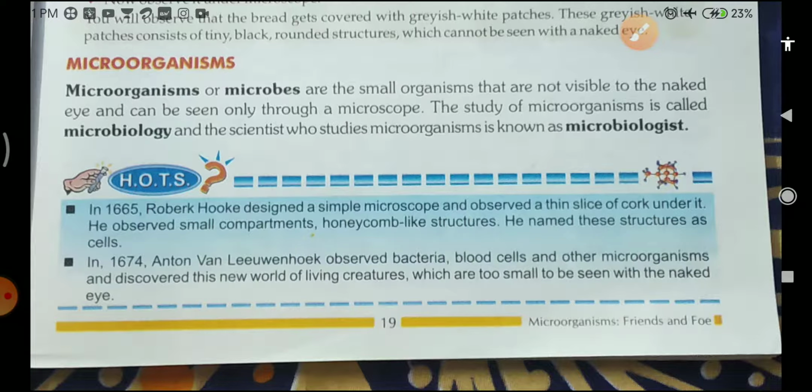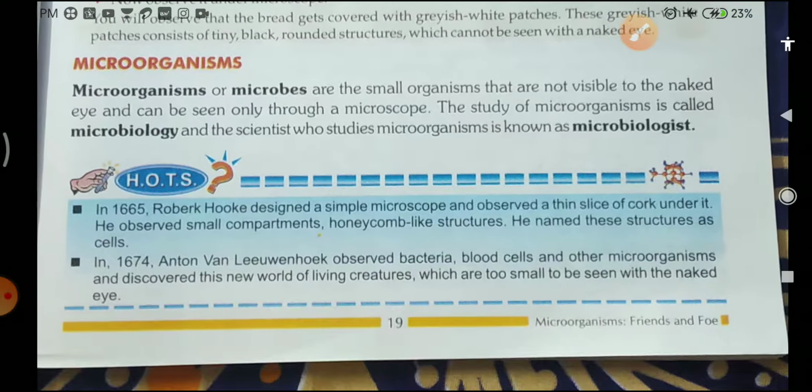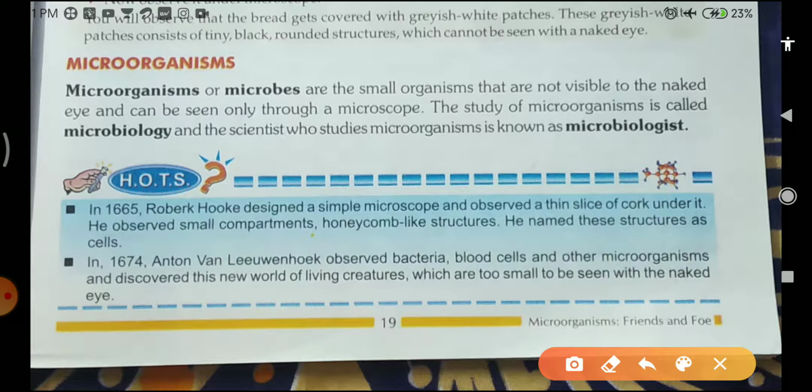Robert Hooke observed the slice of cork under the simple microscope, but Leeuwenhoek observed these free living organisms with the help of the advanced microscope, and he found that these organisms are too small and we cannot see them with our naked eye. Students, this is given in the HOTS.